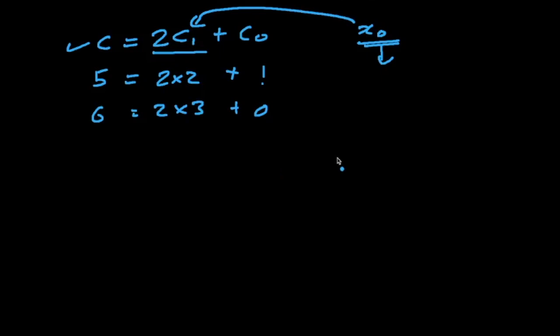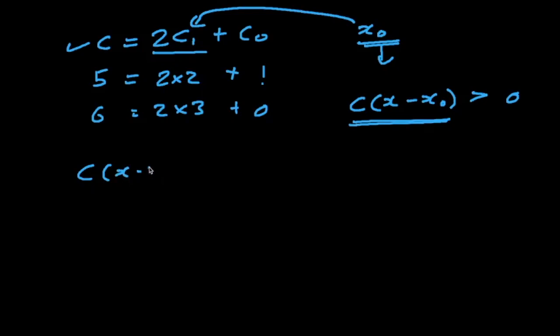The augmentation part was that we needed C times x minus x0 to be greater than 0, so it should strictly improve. If it is strictly improving and x0 is the optimal answer for C1, then what is this part, C times x minus x0? We can write it as 2 times C1 of x minus x0 plus the rest of the part, which is C0 times x minus x0.